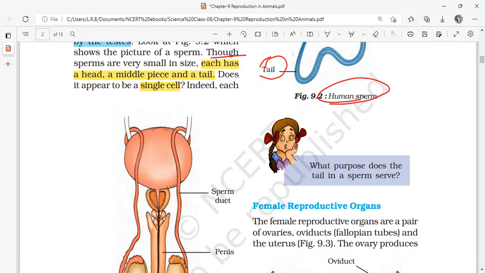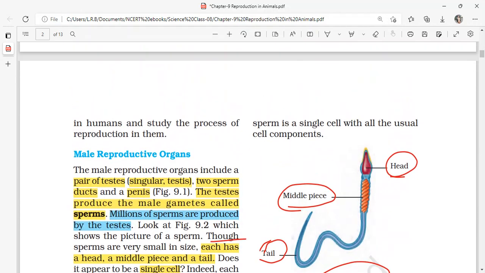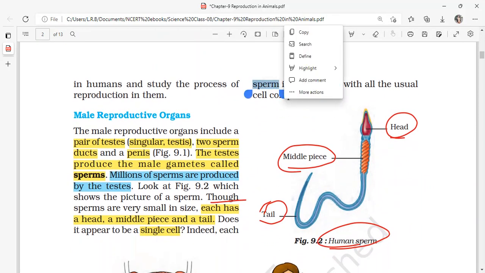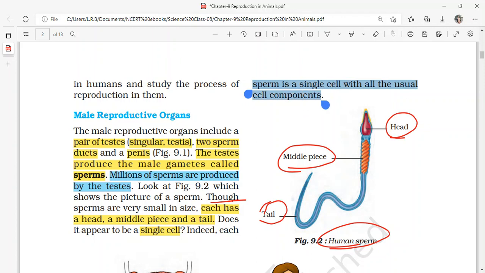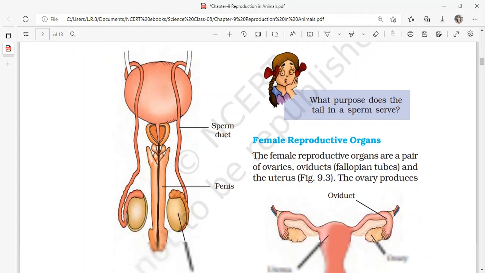So indeed, each sperm cell is a single cell with all the usual cell components. Just like a cell has various cell organelles in its cytoplasm, a single sperm cell will also have various cell organelles like mitochondria, nucleus, Golgi, endoplasmic reticulum, ribosomes, and many others. And in addition to it, just like bacteria, it also has a flagellum.